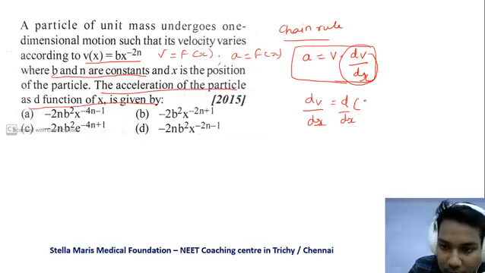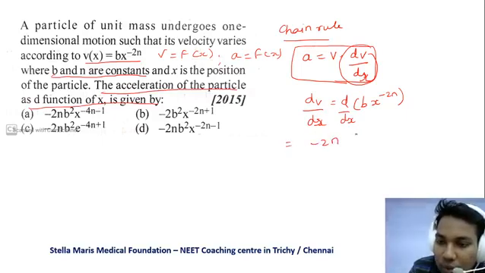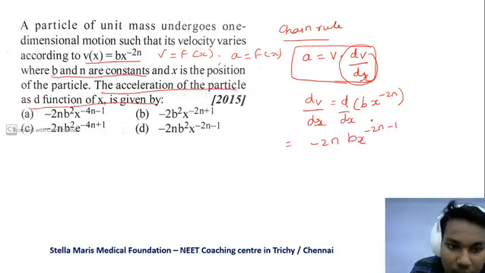So b x power minus 2n gives minus 2n b x power minus 2n minus 1. So this is dv by dx. Now we have to get v, right?